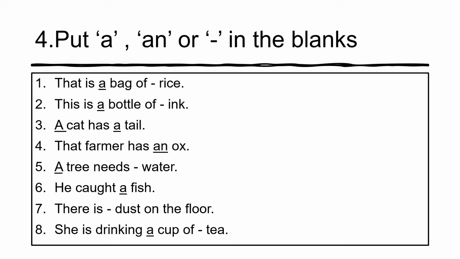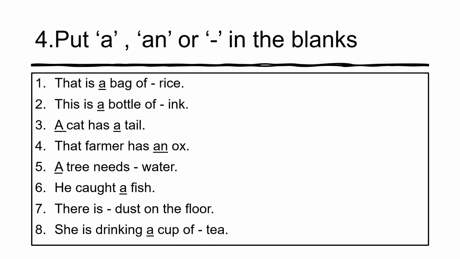Number one, there is a bag of rice, because rice is an uncountable noun, so we cannot put a or an there. Number two, this is a bottle of ink. Bottle can be counted, so we say a bottle, because only one bottle. If many bottles, we cannot put a, because a means one. Ink is an uncountable noun, so we cannot put a or an, so we put a dash.